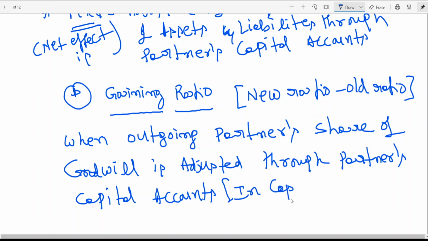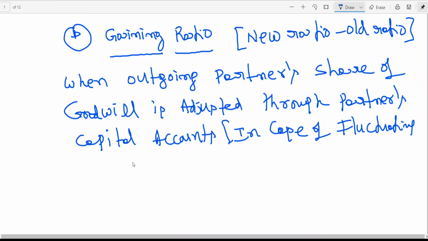In case of fluctuating capital, we have learned. Suddenly it strikes me because I saw a problem somewhere, we are having fixed capital, fluctuating capital on retirement. That is why I am writing. In case of fluctuating capital, partners current account